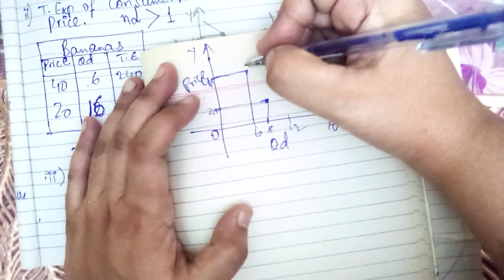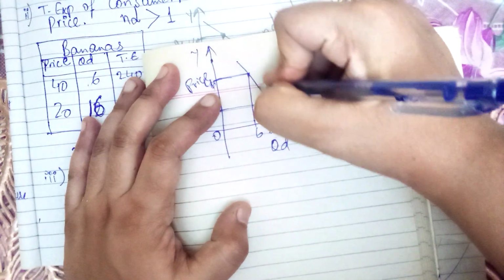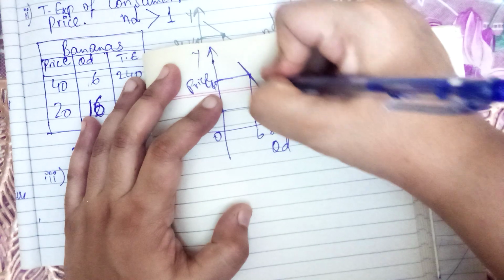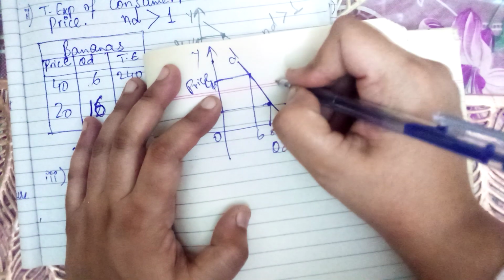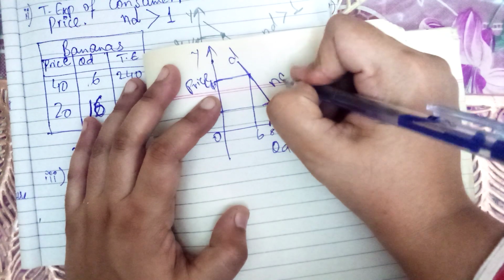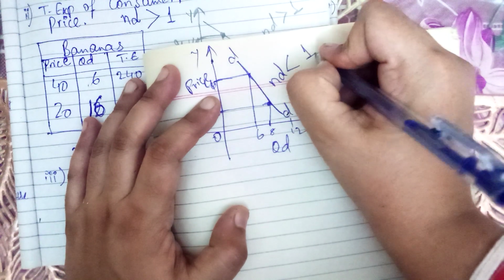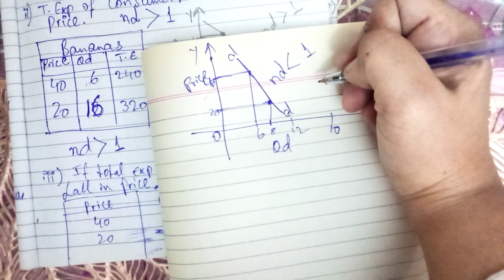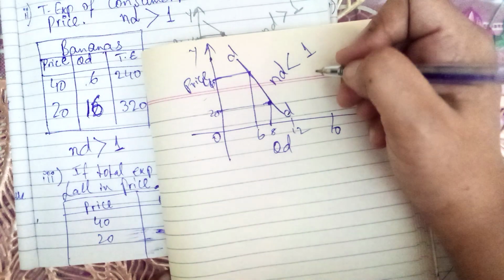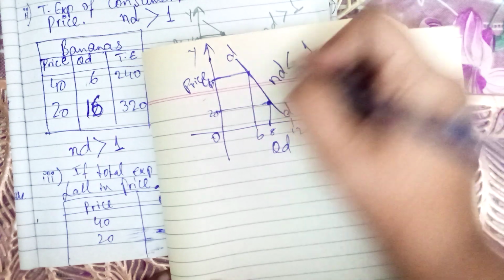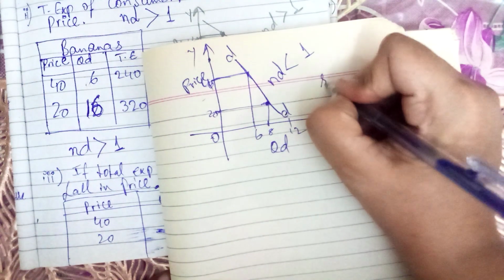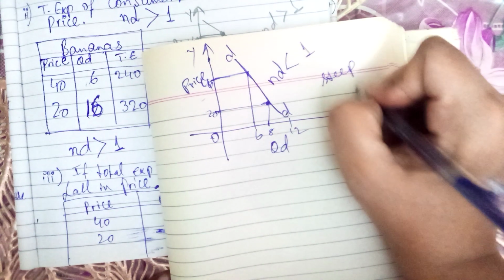And look at the slope of demand. Look at the slope. This shows that elasticity of demand is less than 1. This is a very steep slope, you can say.